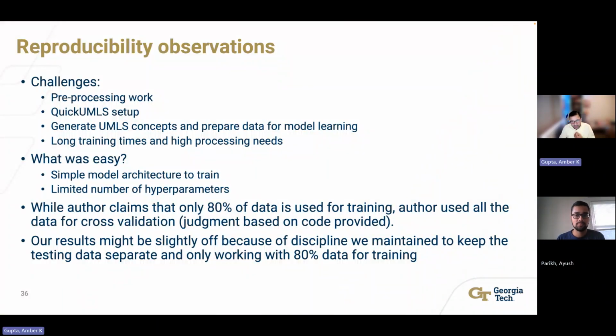Reproducing this paper was full of fun with its own challenges. Specifically, pre-processing work and UMLS extraction was tricky. There were long training times. Fortunately, the simple architecture worked with limited number of parameters. We also observed that while the author claims 80% of the data is used for training, based on the code base, whole data is being used for cross-validation.